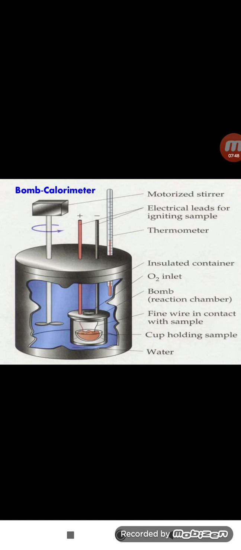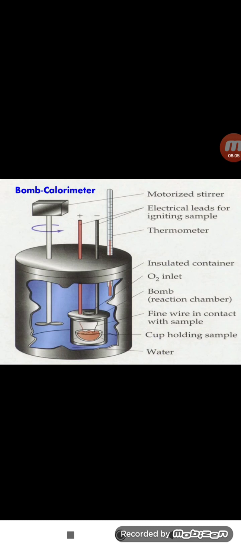The motor stirrer continuously mixes the water, and the thermometer shows whether the temperature increases, that is, how many degrees Celsius it increases. So that is determined.